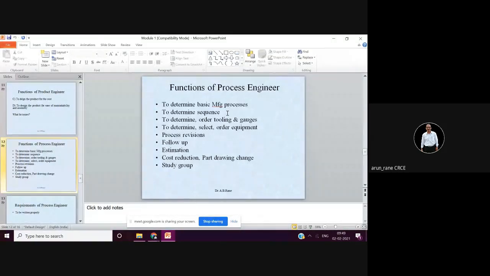All right. Then process revisions. He has to keep on revising the process. In the sequence, he has to prepare the operation routine. Operation routine means how the material is going to flow from one operation to another operation. He has to prepare pictures. Those pictures are called process pictures. Again, process pictures are asked as a two-mark question. What is a process picture? You will come to know.